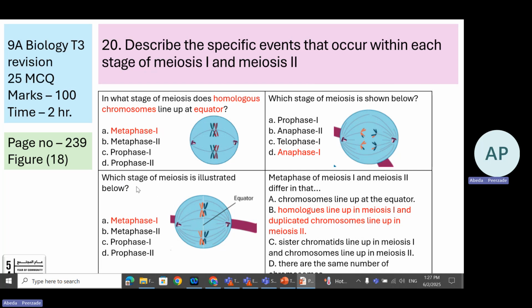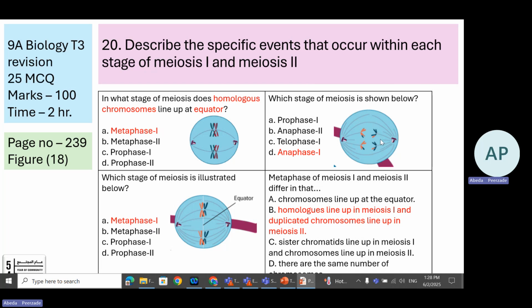Now here, which stage of meiosis is this? This is also metaphase. Here you might not have been given the equator, that's okay. You can see they are aligned in a central line. Here they have directly mentioned the equator. Here they mention it in the question, here in the diagram, this is all for metaphase. Why metaphase 1? Why not metaphase 2? Because they are in pairs together, homologous chromosomes, so metaphase 1.